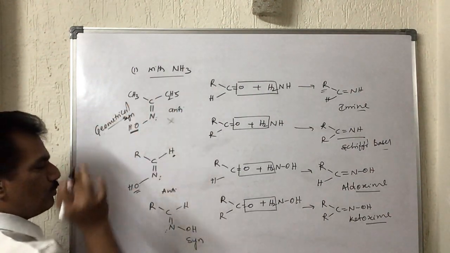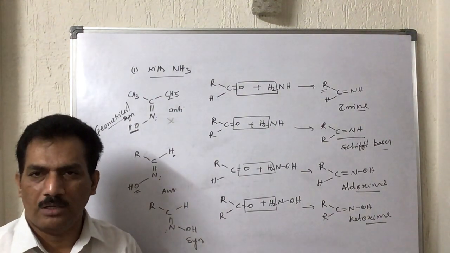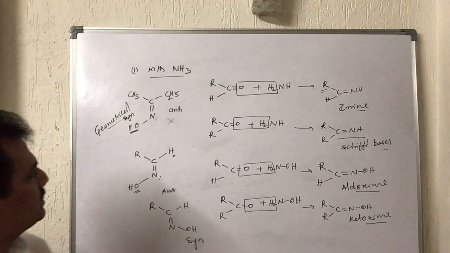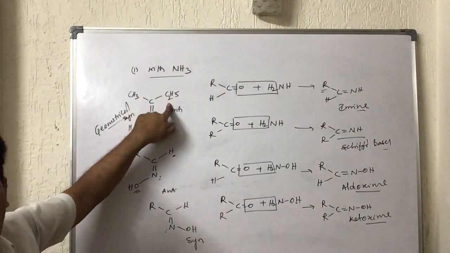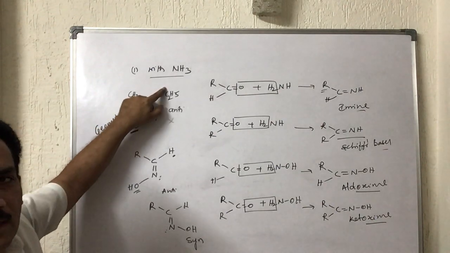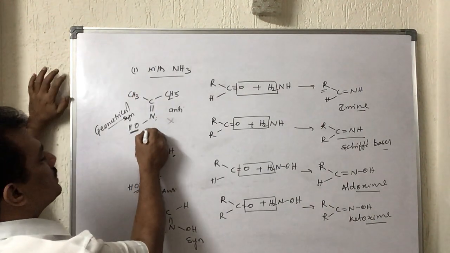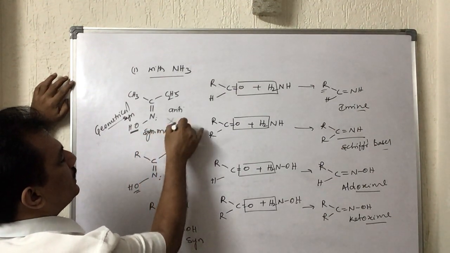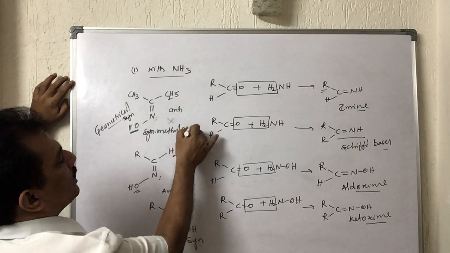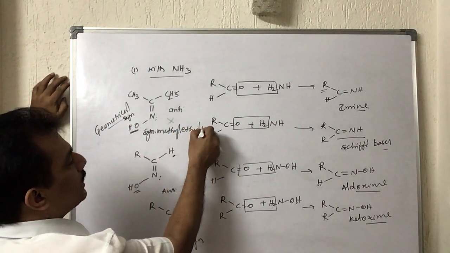Now this compound will be given names in two different manners. We already discussed this in geometrical isomerism, but for your convenience, let me give it again. It is syn methyl ethyl. Syn methyl means this methyl group is present in the syn condition, and automatically the other one is in the anti condition. So it is syn methyl ethyl ketoxime.